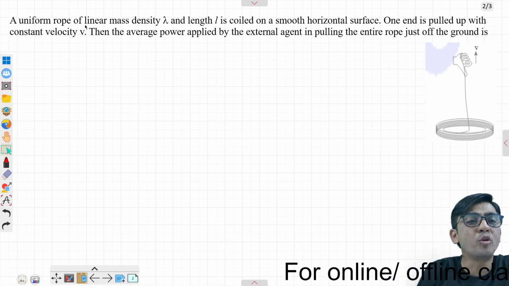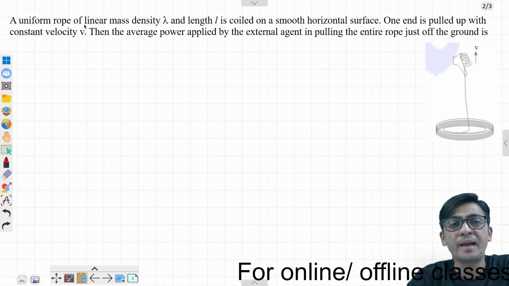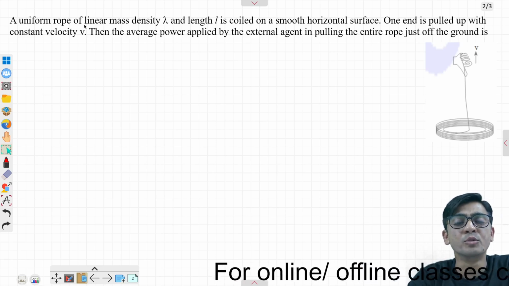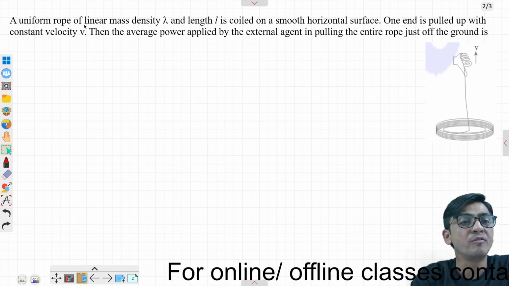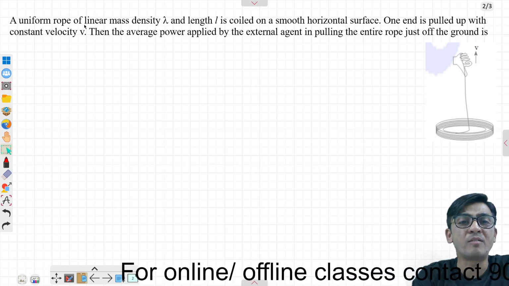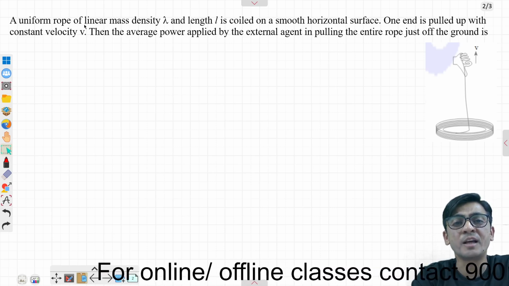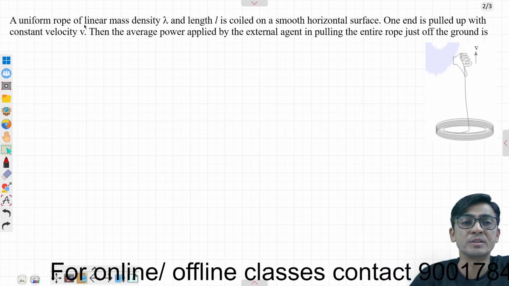A uniform rope of linear mass density lambda and length L is coiled on a smooth horizontal surface. One end is pulled up with constant velocity v. Then the average power applied by the external agent in pulling the entire rope just off the ground is.